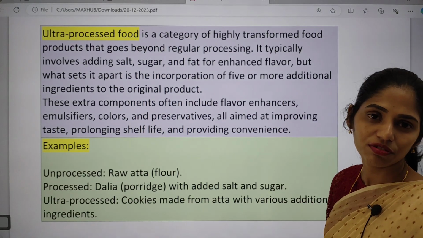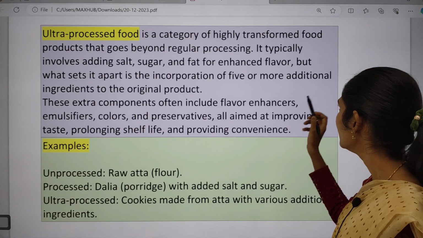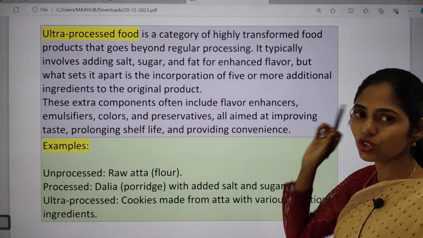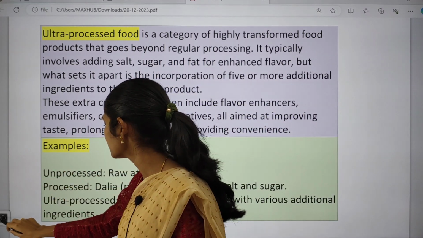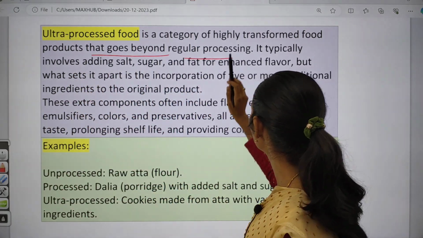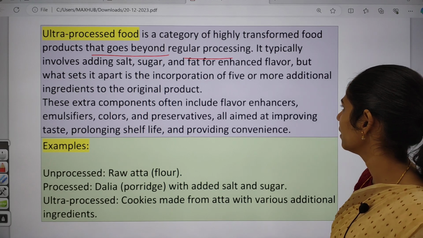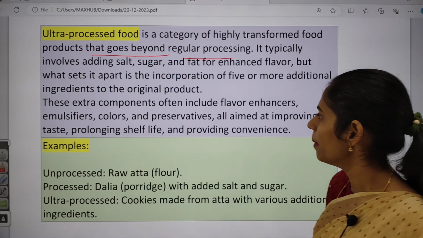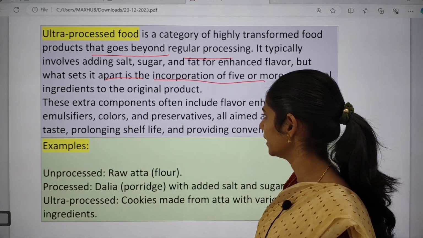So ultra processed food is one of the categories of high fat, high salt and high sugar foods. It is a category of highly transformed products that goes beyond regular processing. It includes adding salt, sugar and fat for enhancing flavor. But what sets it apart is the incorporation of 5 or more additional ingredients.